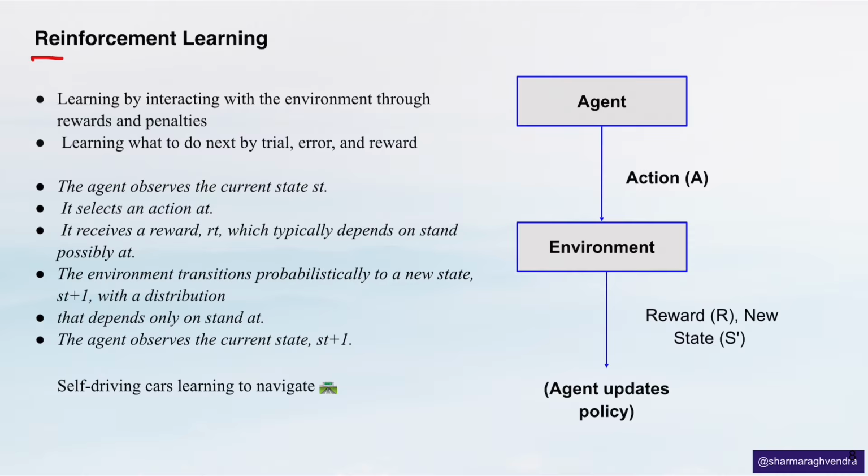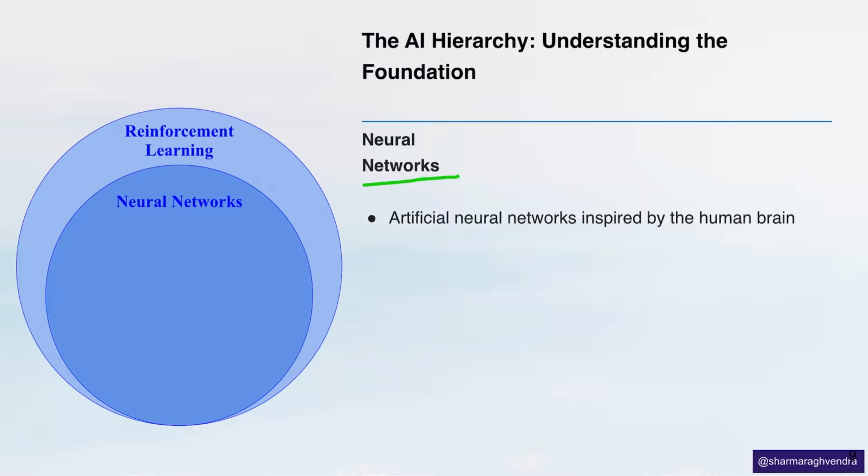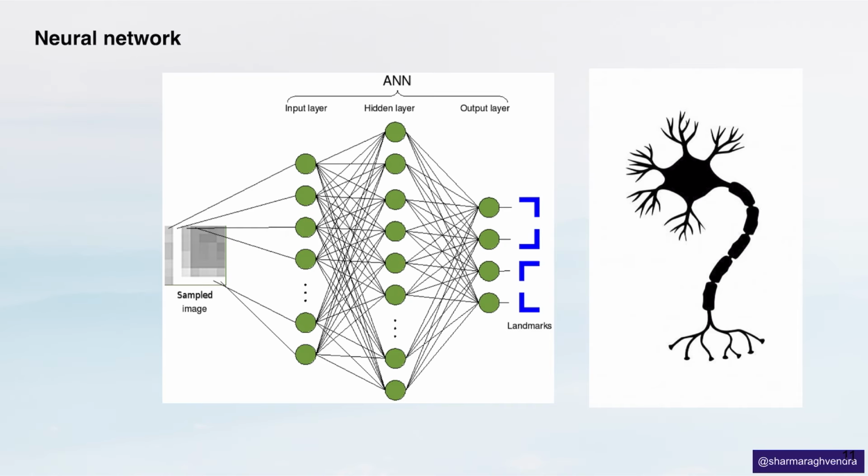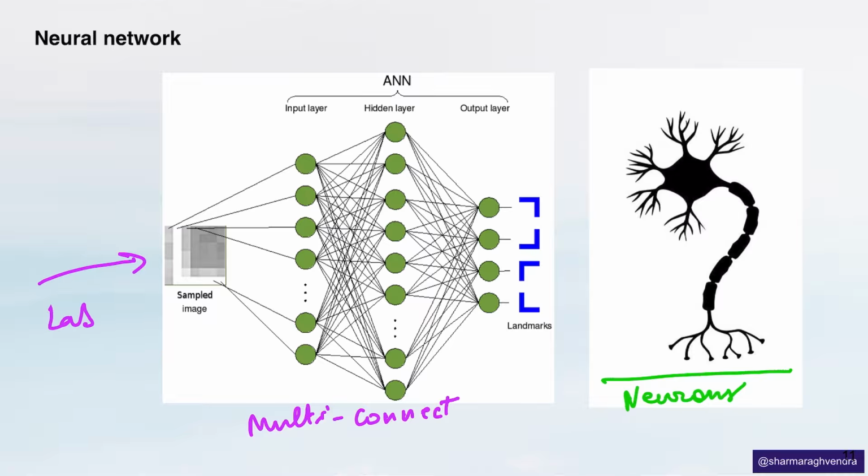So, before diving deep into Gen AI, let us first understand artificial neural networks. Neural networks are the backbone of modern AI. Artificial neural networks are inspired by the human brain. Like your brain, they are made up of many interconnected nodes or neurons that can learn to perform tasks by processing data and making predictions. Neural networks can use both labeled and unlabeled data. That means these neural networks can be trained on supervised or unsupervised machine learning models.